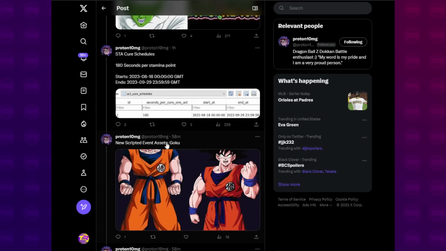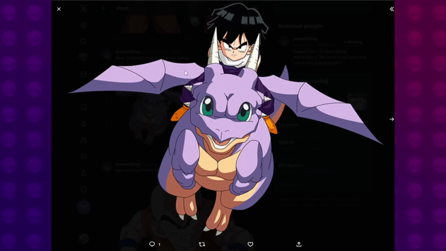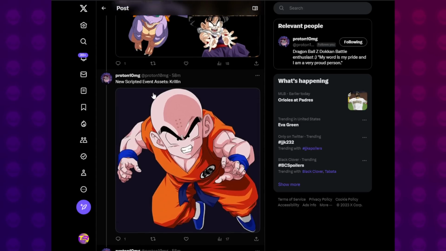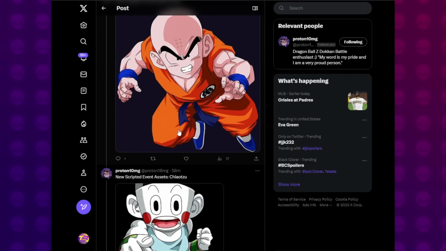That is awesome. More assets for various units coming up. We got Kid Icarus. Why does this guy look so serious? That looks oddly uncanny. I don't know why. That's weird. This looks like it was an AI generated Kid Gohan, does it not? That does not look right. Anybody else feel that? Krillin also looks weird.